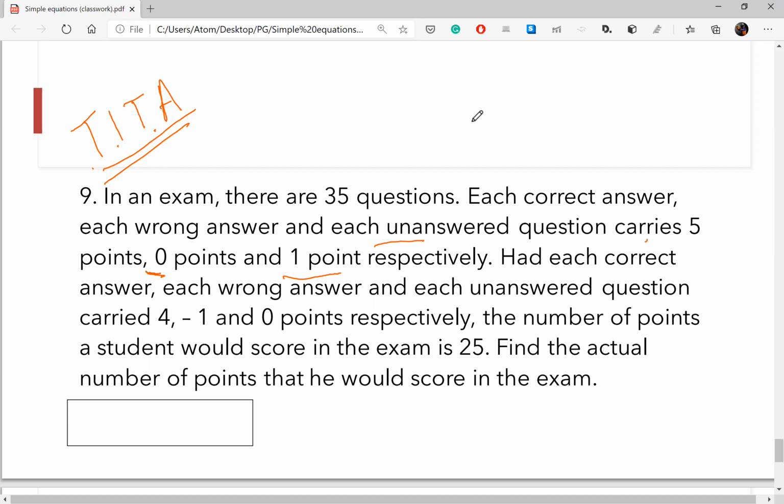So I made 3 equations. First equation was 5x plus z is equal to the score. The second equation was 4x minus y equal to 25. And the third equation is x plus y plus z is equal to 35. Solving x plus y plus z equal to 35 and 4x minus y equal to 25, we get 5x plus z is equal to score, that was 60. Okay, perfect, perfect.